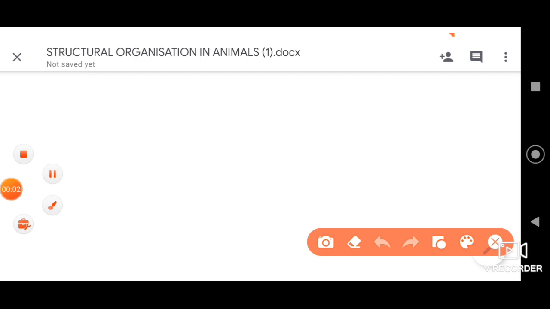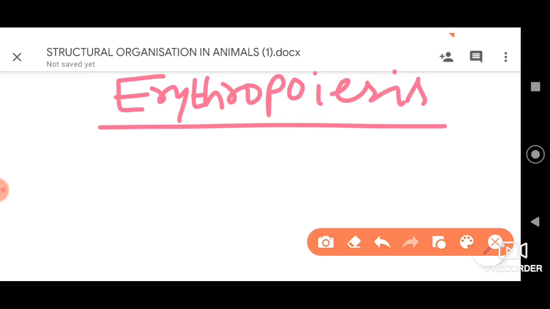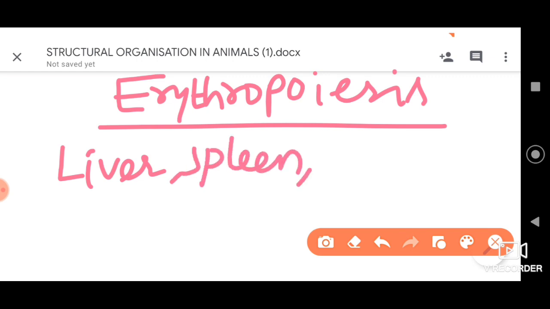Formation of RBCs is called erythropoiesis. Let me tell you a few important aspects here. The erythropoietic organs present are, for example, liver, spleen, and yolk sac.